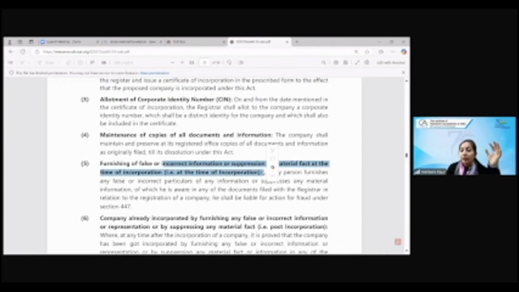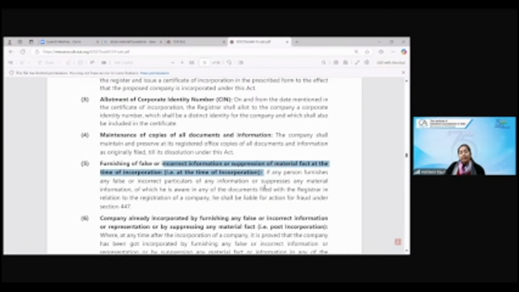But if I'm giving a figure of 1 crore, which is actually 10 crore in my books, then I'm giving incorrect information. You are saying wrong, you are lying. So anything can happen if you have done anything false or incorrect, or you have suppressed any material information, like your director was convicted and jailed, but you have tried to hide that material fact. Then you will be liable for fraud under section 447.